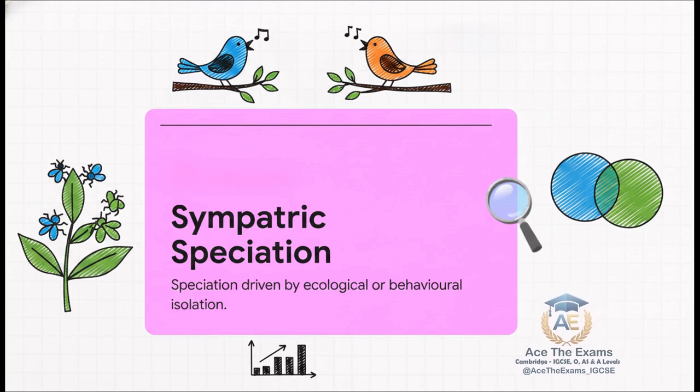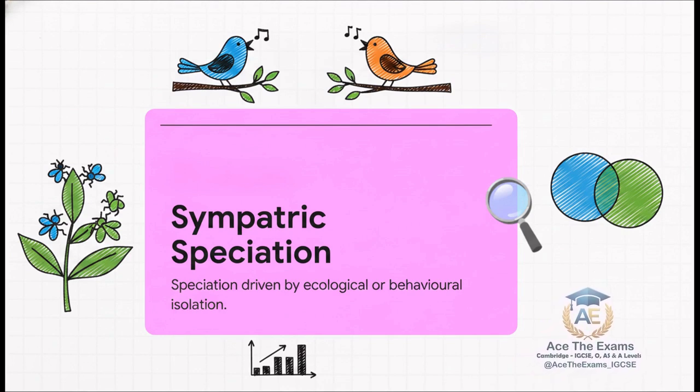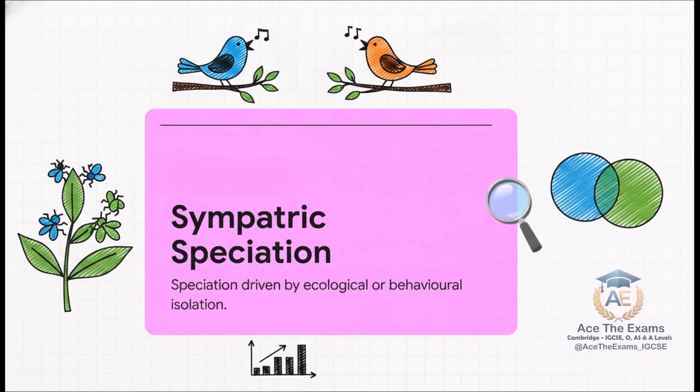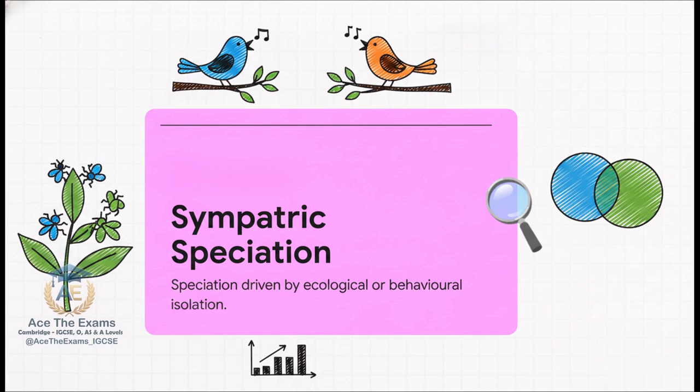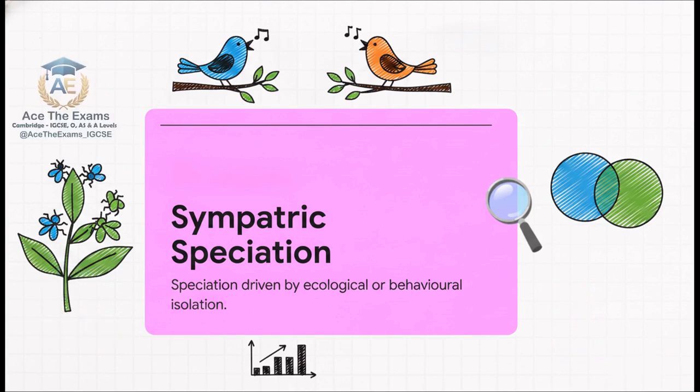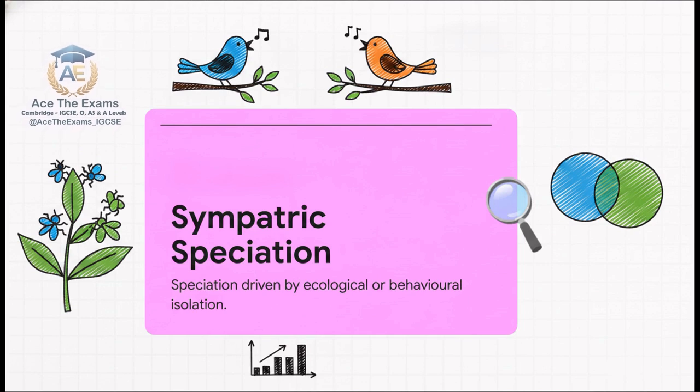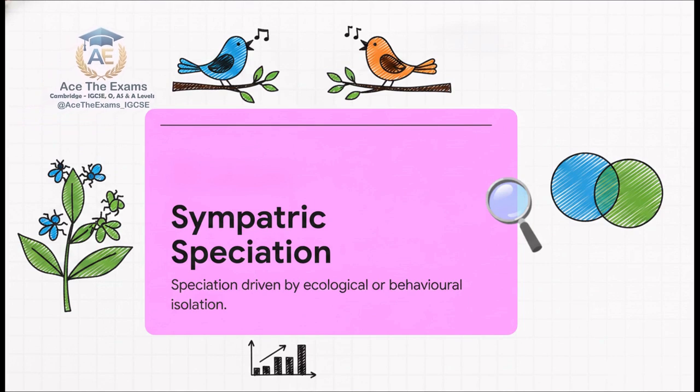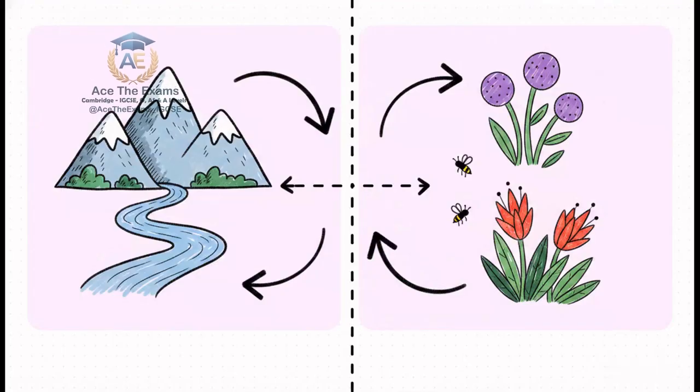Next up, we have sympatric speciation. Now, this is speciation occurring in the exact same geographical area. It's not driven by physical barriers, but rather by ecological or behavioral isolation. Imagine a population of insects that suddenly starts feeding on a totally different host plant right next door to their old one, or maybe a bird that develops a brand new mating call. The conceptual framework here relies heavily on systematic analysis. You've got to be able to prove, using concrete, evidence-based reasoning, exactly how a population diverges without a literal wall standing between them.